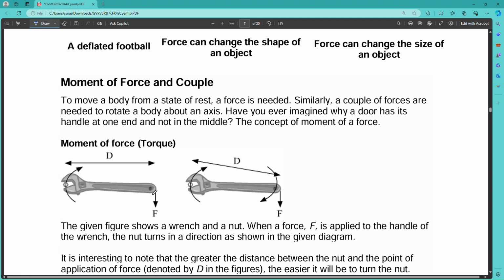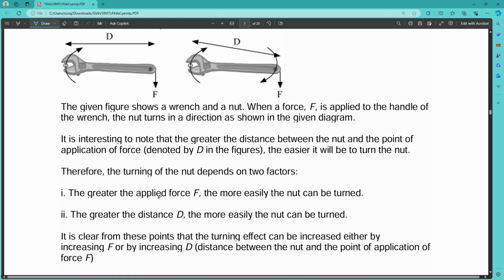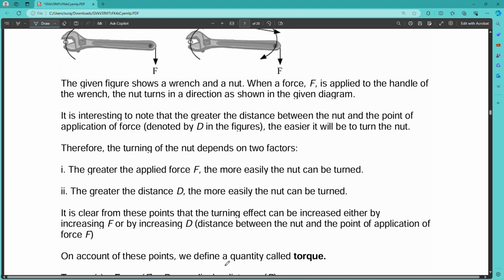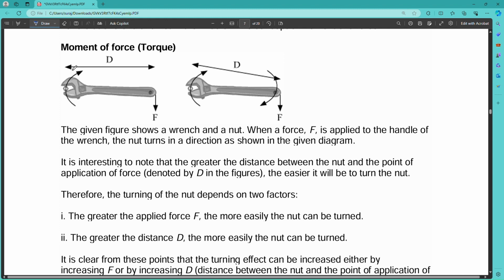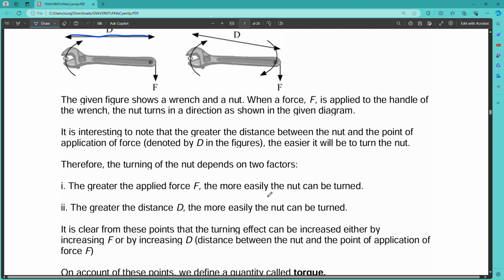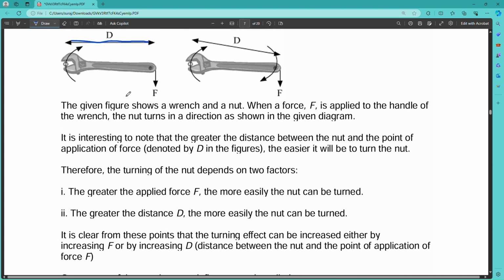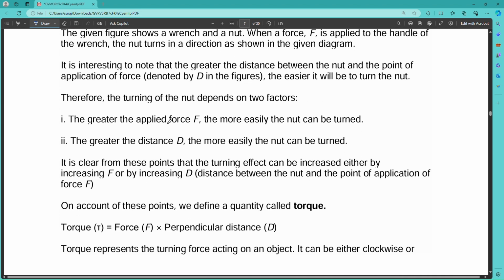It depends upon the applied force and the distance between the fixed point and the applied force position. It is simply given by the formula: torque equals force into perpendicular distance. Here this distance is your perpendicular distance. So the greater the applied force, the easier the rotation, or the greater the distance. If the distance is more, it can rotate very easily, or if you apply a large amount of force, it can also rotate. So it is directly proportional to them. If the distance is less and force is less, then the rotation will also be less.